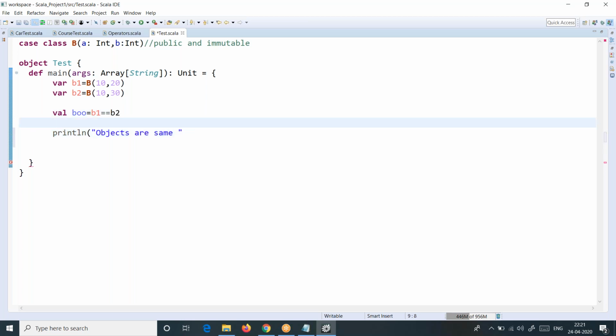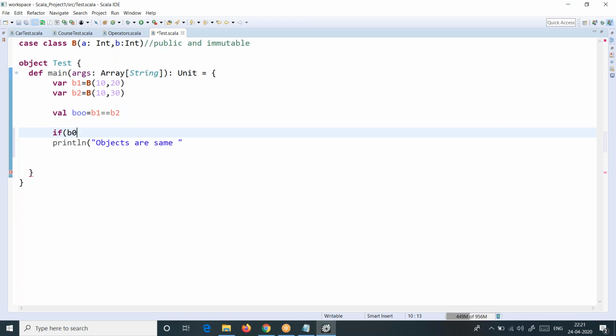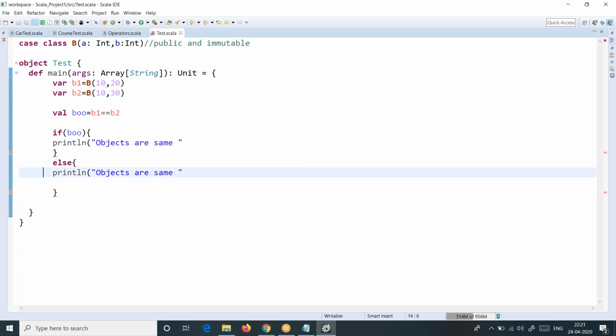Else, just take a print statement: objects are different. I'm just adding a quick validation because this is what you do in a real use case. You just don't leave it like that.